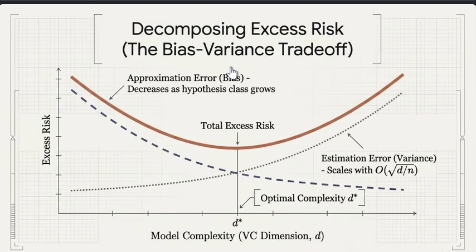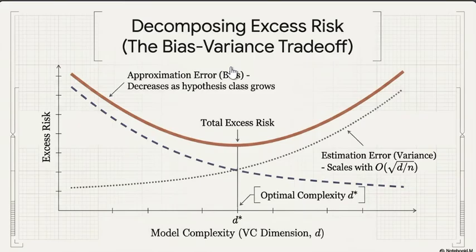Okay. Now, excess risk splits into two parts. First is approximation error, which decreases as the hypothesis class grows richer, and second is estimation error, which is variance. It increases with the square root of the complexity over sample size, and there is an optimal complexity that balances the two. That is the classical bias-variance trade-off.